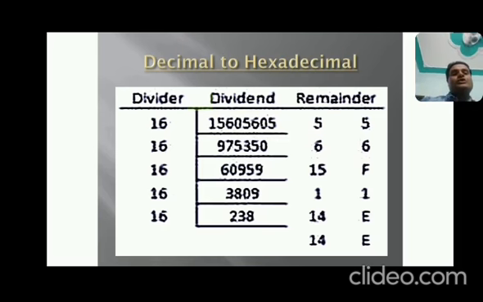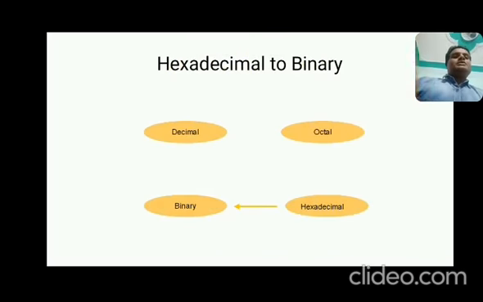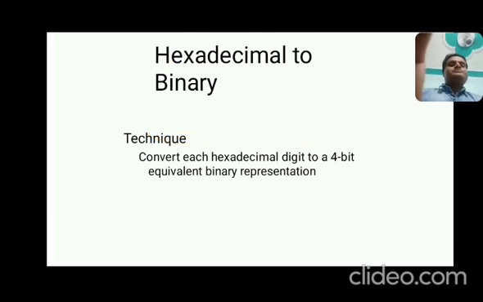So dear students, what will be the value of 14 in hexadecimal? As I had explained, 0 to 9 and A to F is the notation of numbers in hexadecimal. So 14 is the value of E in hexadecimal. So EE1F65 will be the hexadecimal equivalent of the given decimal. Okay. Now the next one is hexadecimal to binary.